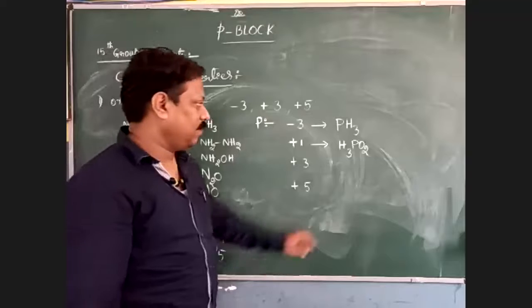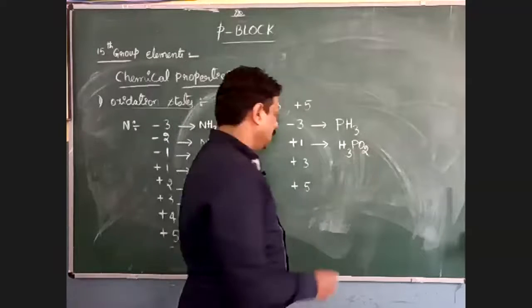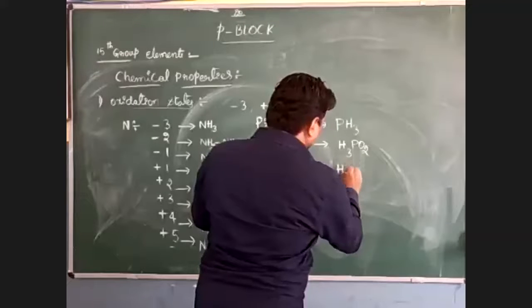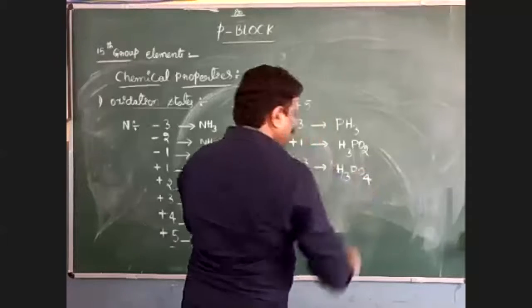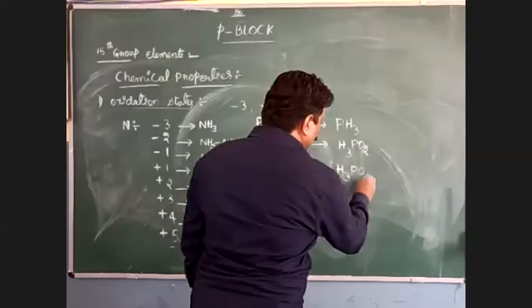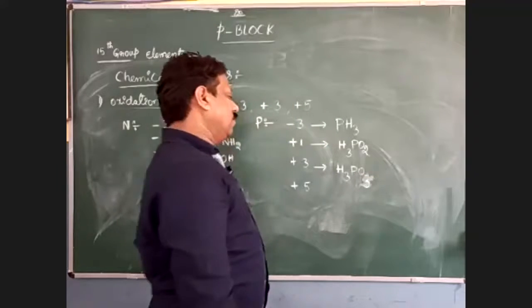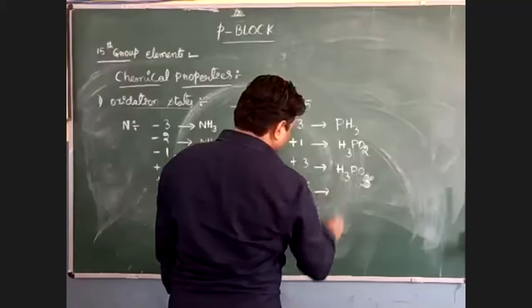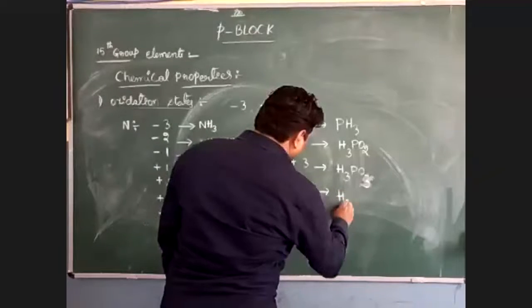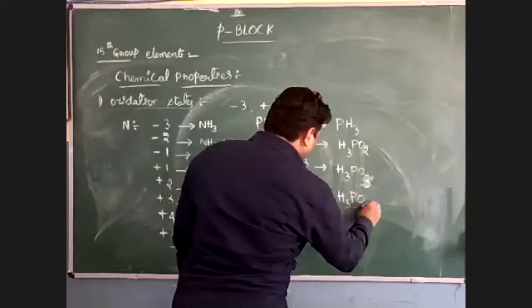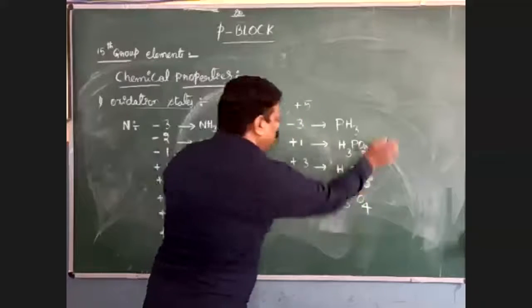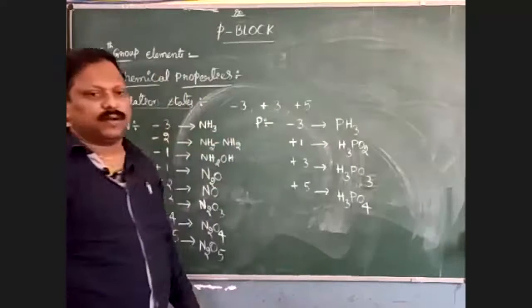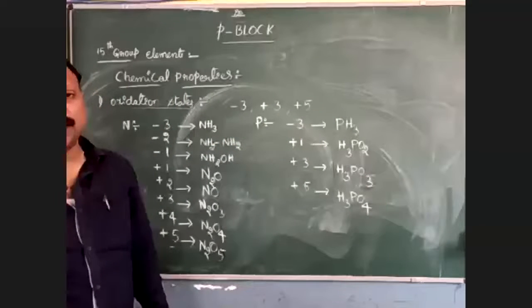For +3, H3PO3, and for the +5 oxidation state, H3PO4. For the above one we have H3PO3, and for this one we have H3PO4.